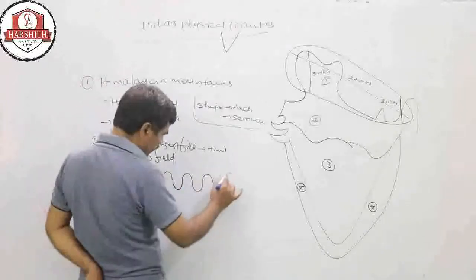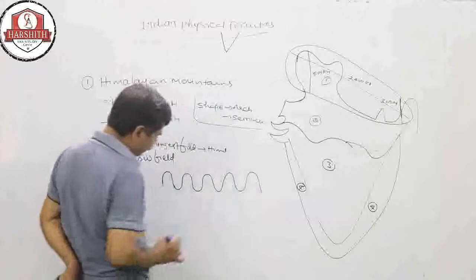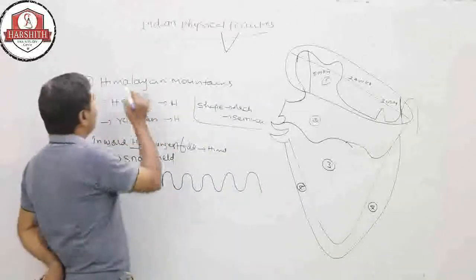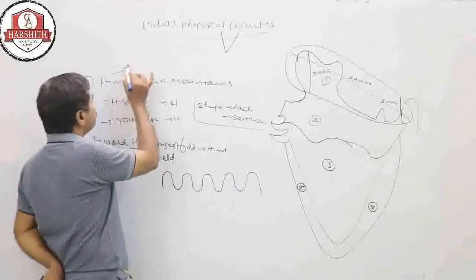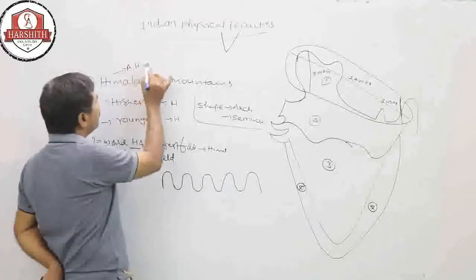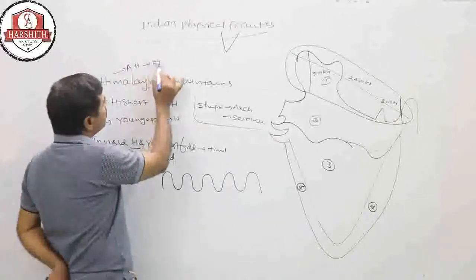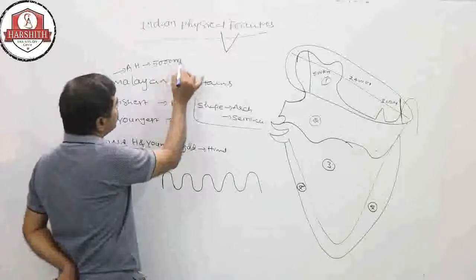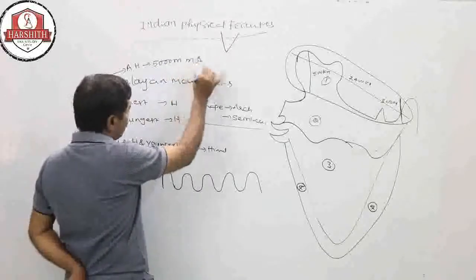The total length of the Himalayas is 2400 kilometers. The average height of the Himalayas is more than 5000 meters above sea level.